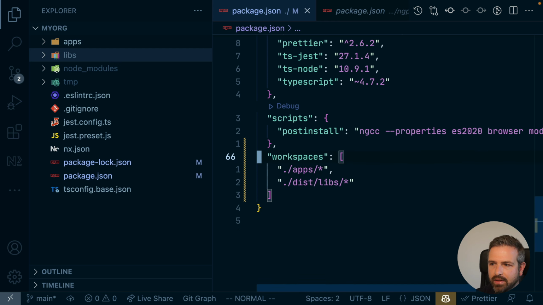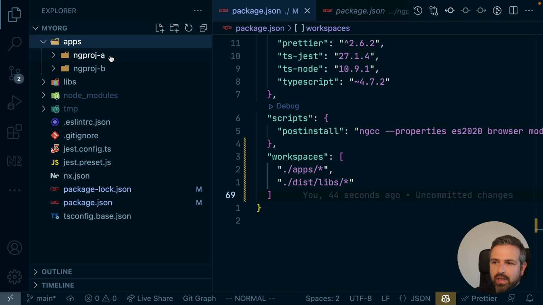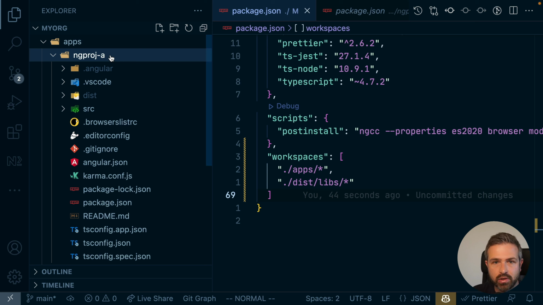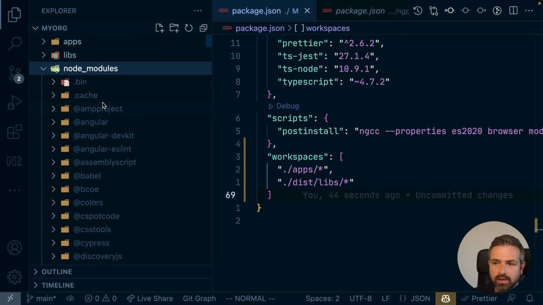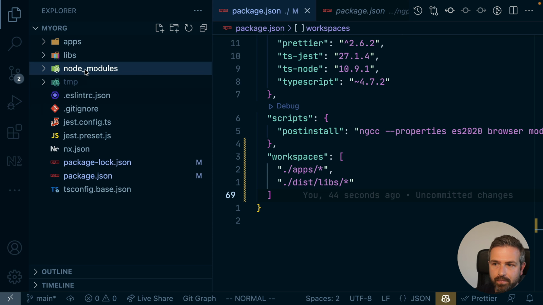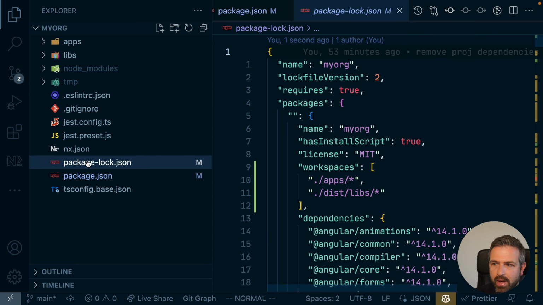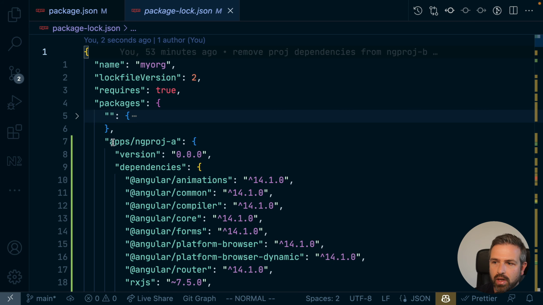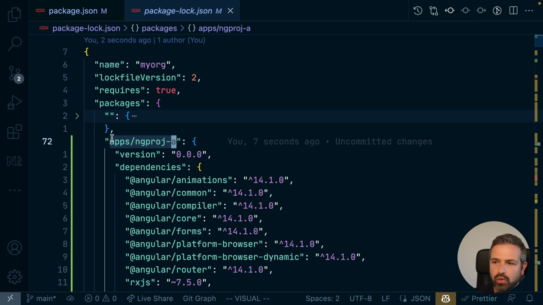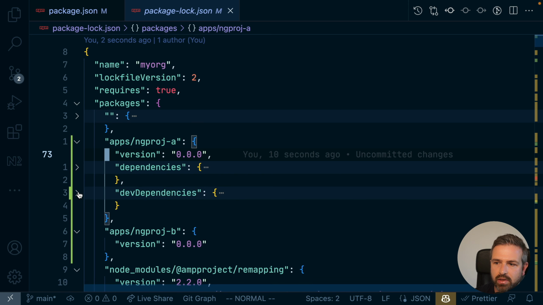Given that we now had this workspaces property in our package.json, npm already understood that this is no more a normal traditional npm setup, but it is a workspace-based setup. So you already can see that there is no node modules folder in these individual packages, but rather they are grouped and deduplicated at the root level. We can also see that if we go into the package lock, there is a differentiation between packages that are global, and it also recognizes those local packages and their current dependencies. So you can see how those dependencies are being linked here.